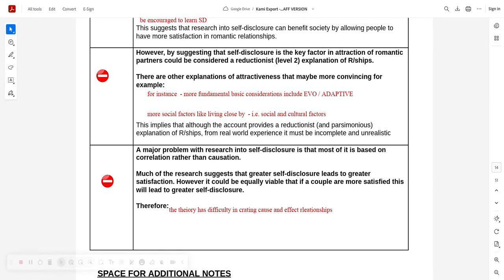Yeah, so saying it only provides a level 2 explanation based on psychology. There are other explanations which may be more convincing. The evolutionary explanation, that fundamental level 1 explanation, or more social factors like living close to each other, like we'll see in filter theory. That's a level 3 explanation. This implies that although the account provides a reductionist and a desirably parsimonious explanation, from real-world experience, it's incomplete and unrealistic. We don't just base relationships on psychology.